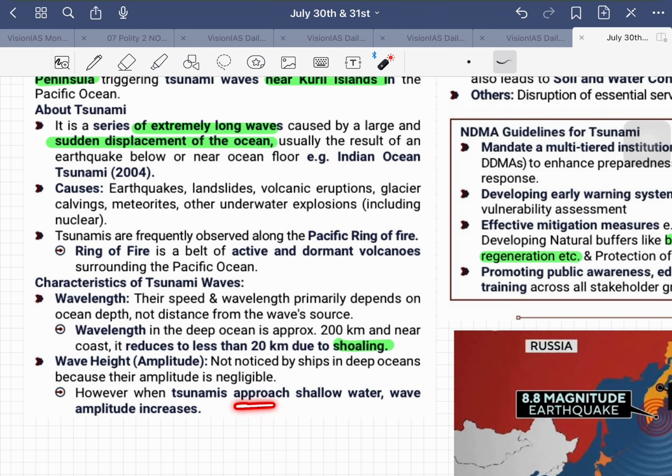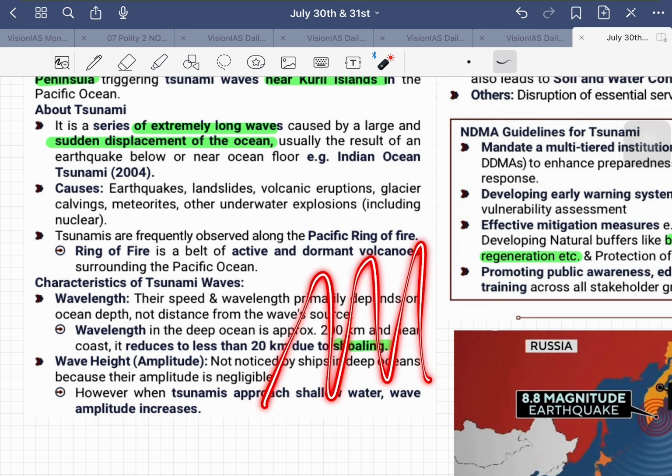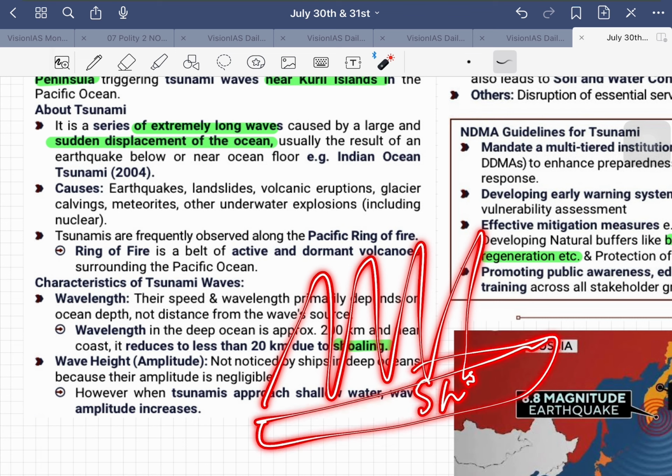However, when tsunamis approach shallow water, wave amplitude will increase, right? It means that the height of the wave will be increasing, because it is reaching the shore. It will decrease the area that it can act upon. So what will happen? The wavelength will actually decrease. The long waves will not be there, and the wavelength decrease will impact the height of the wave. So amplitude will increase. That's what happens here.